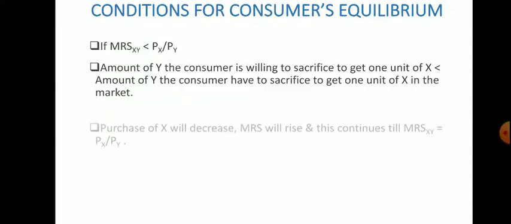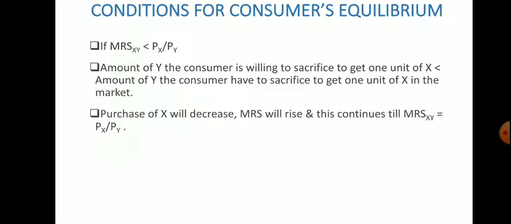So the consumer reduces his purchase of x, MRS will rise, and this continues until MRS xy becomes equal to Px by Py.